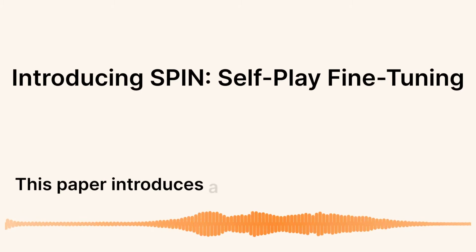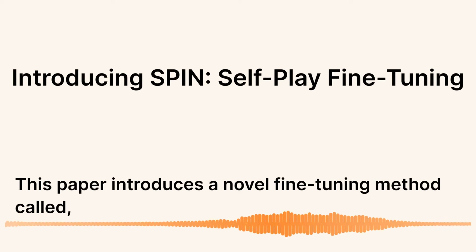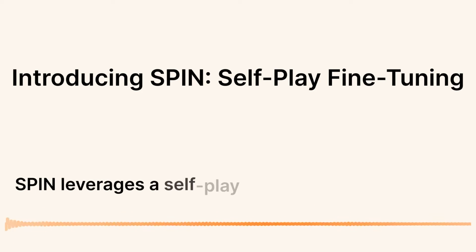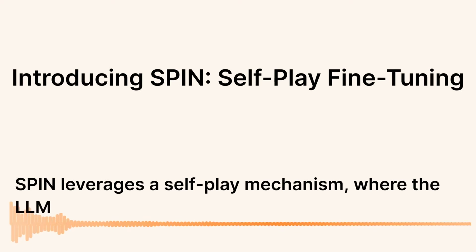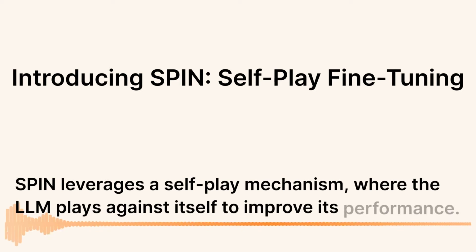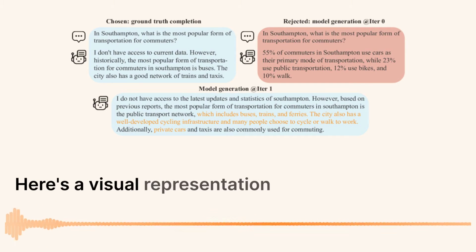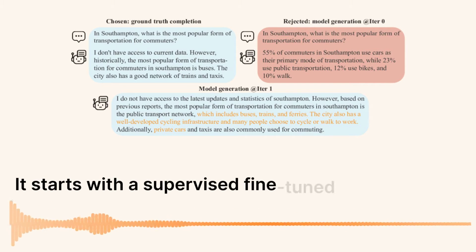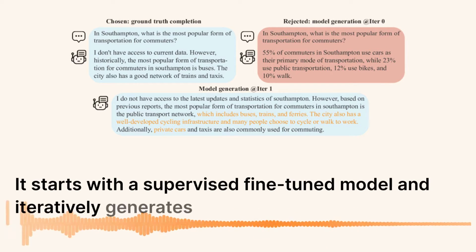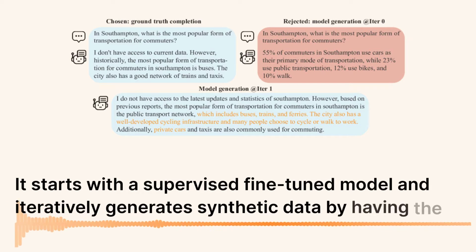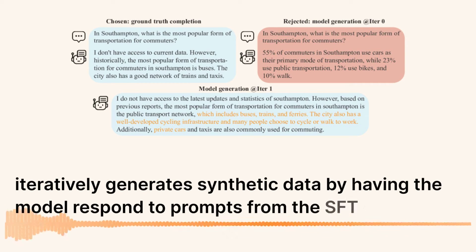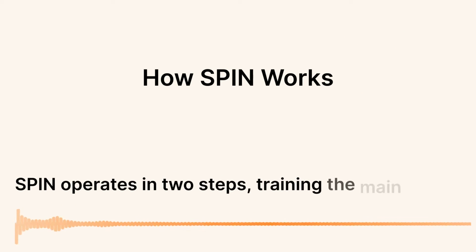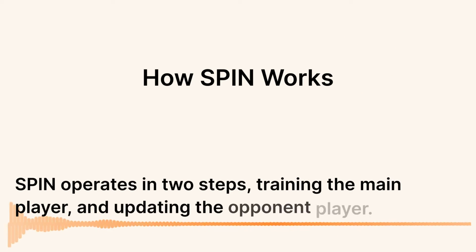This can be expensive and time-consuming. This paper introduces a novel fine-tuning method called self-play fine-tuning, SPIN. SPIN leverages a self-play mechanism, where the LLM plays against itself to improve its performance. Here's a visual representation of the SPIN algorithm. It starts with a supervised fine-tuned model and iteratively generates synthetic data by having the model respond to prompts from the SFT dataset. SPIN operates in two steps: training the main player and updating the opponent player.